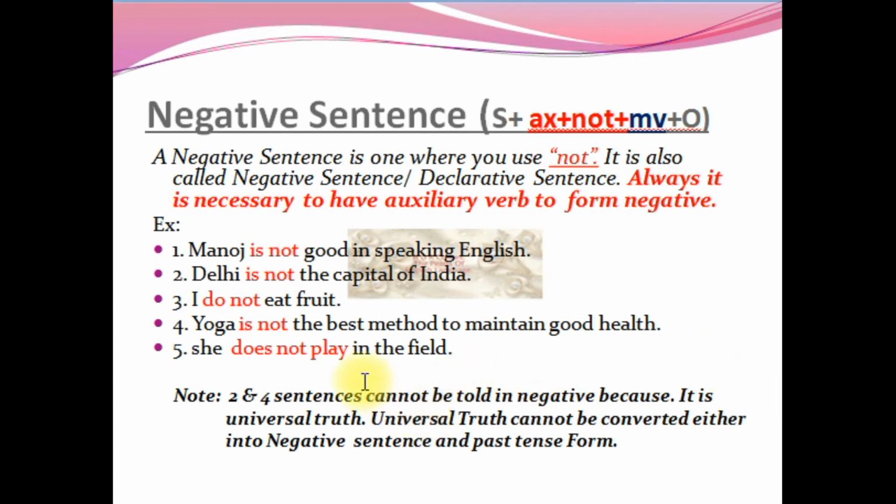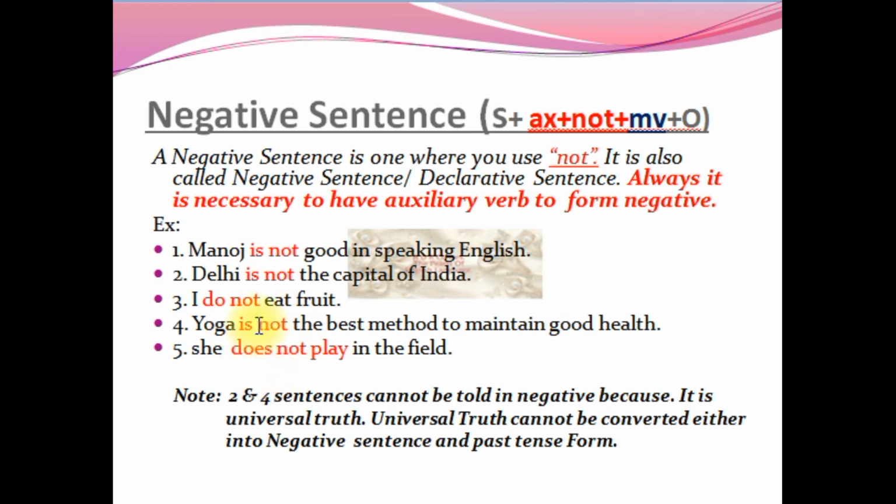So the second and fourth examples should not be converted into negative, but the reason I have written it is that it can be converted if the circumstances are different. Okay, I just wanted to point out that you can make them negative under one condition: if the situation has changed. "Delhi is not the capital" you can make, or "yoga in today's context is not important," you can write like that. But these two are false, isn't it? Delhi is still the capital of India and yoga is still important to maintain good health. That too in the present context is mandatory. So if you put "not" in our statement here, it will be wrong.